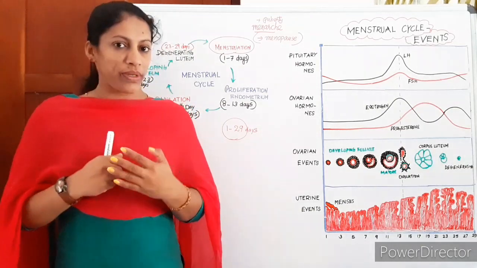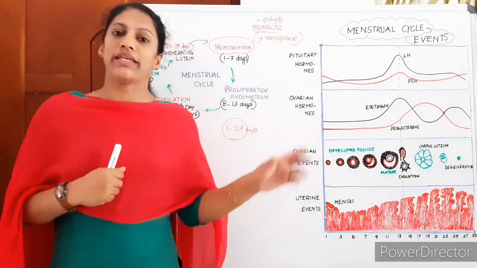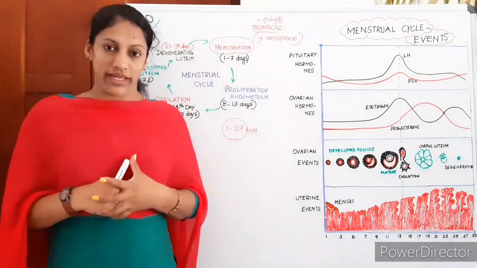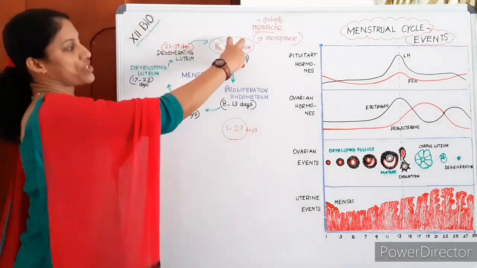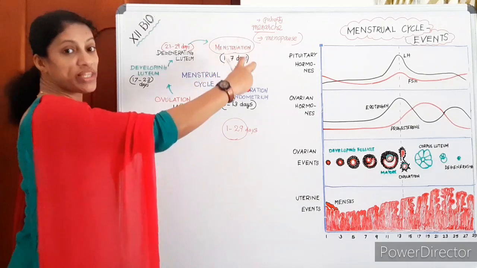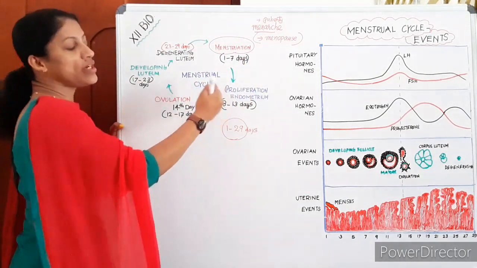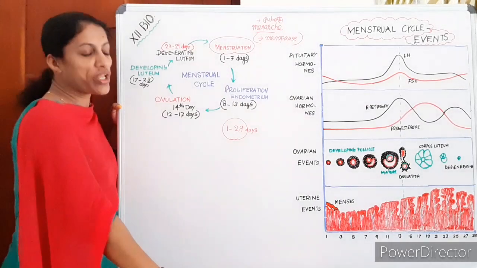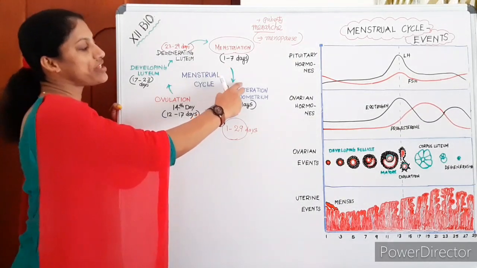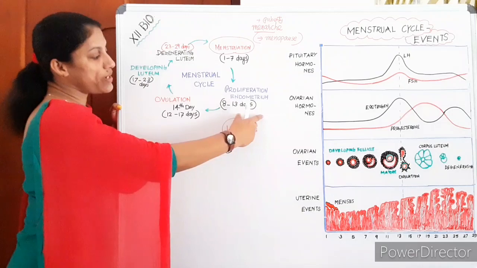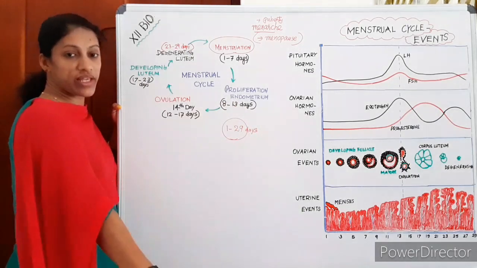The broken endometrium along with the blood is released out as menstrual bleeding. So after the menstruation, within the uterus, there will be active proliferation of the endometrium, about 8 to 13 days.